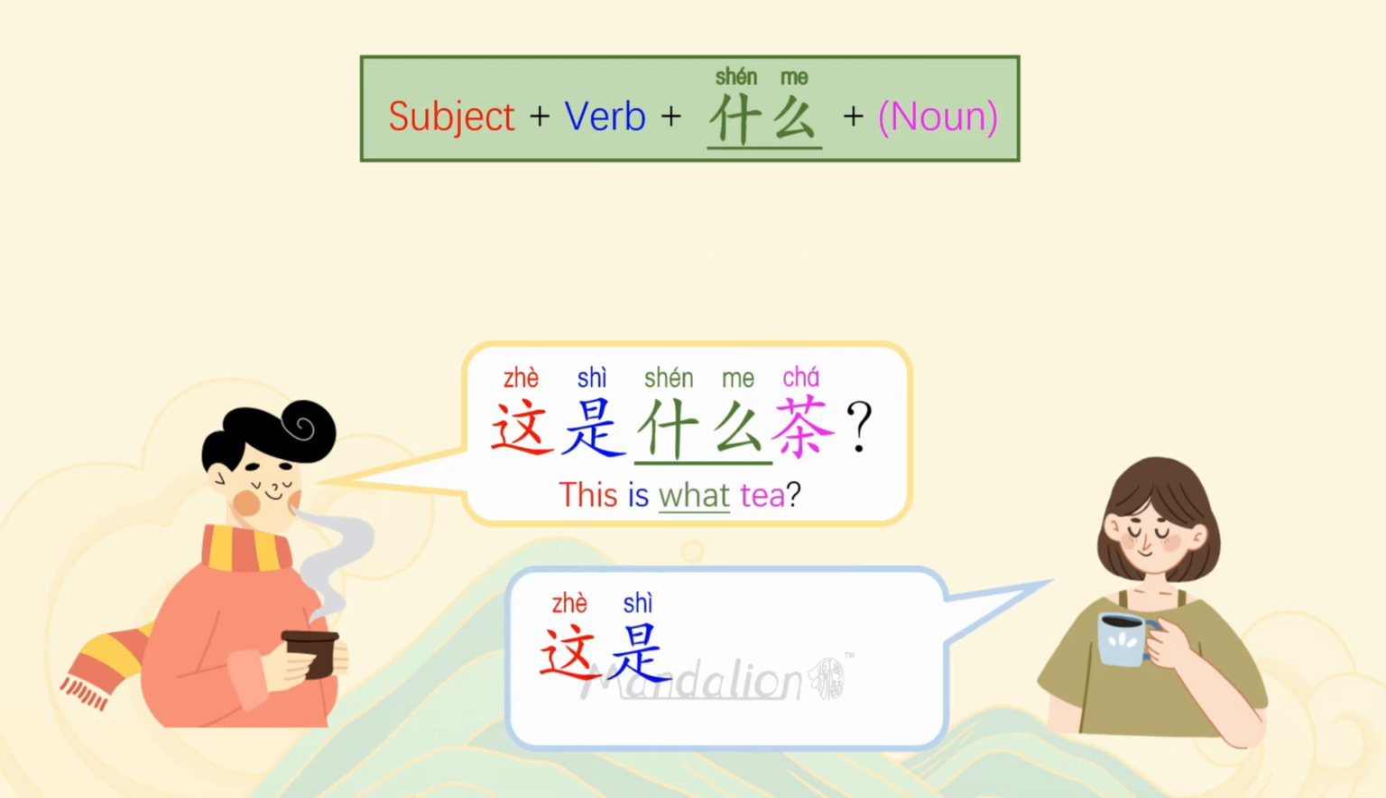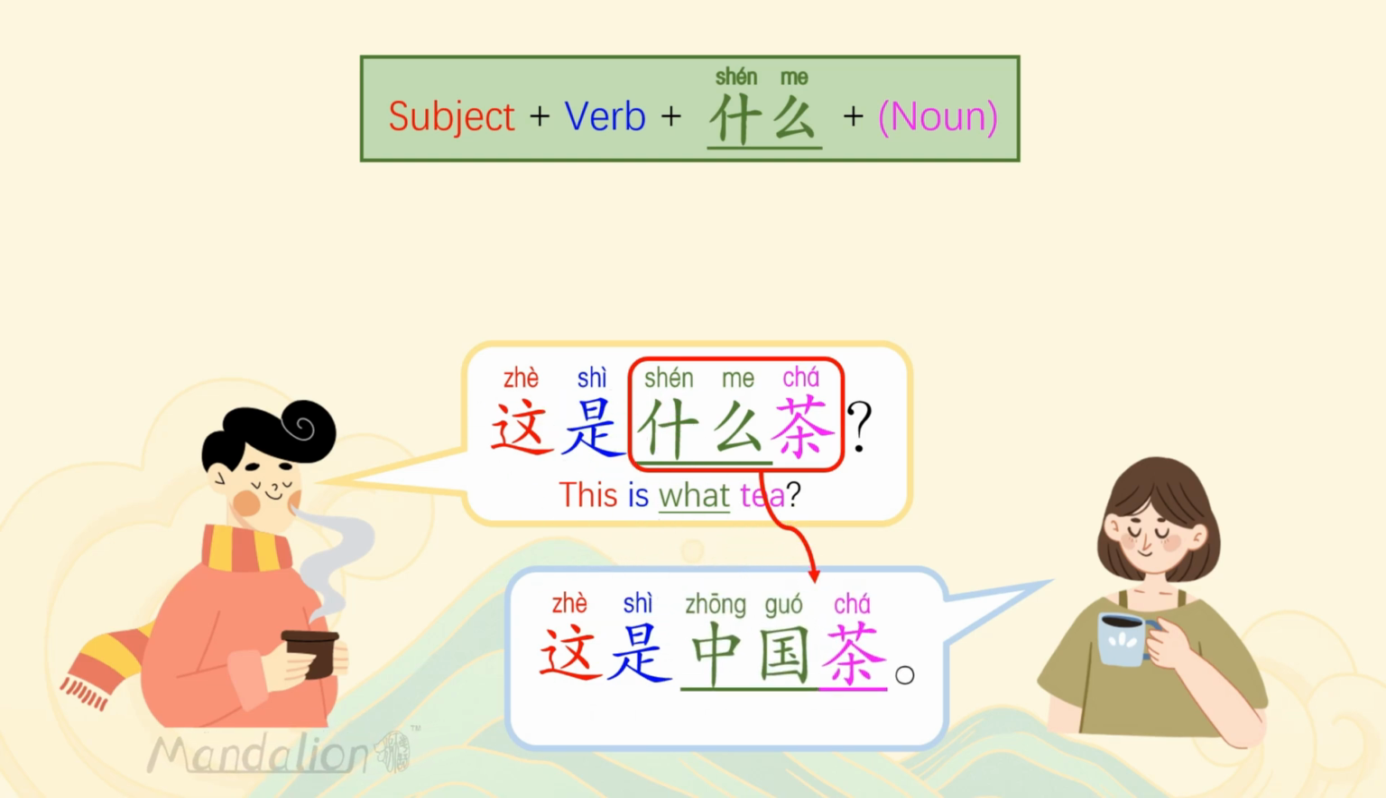If a noun is added to the question, for example, 这是什么茶? What tea is this? Then the answer should replace the question phrase 什么茶? What kind of tea? So the answer should be 这是中国茶.